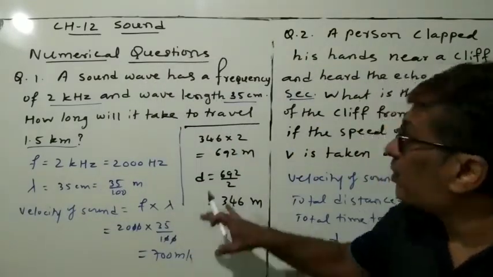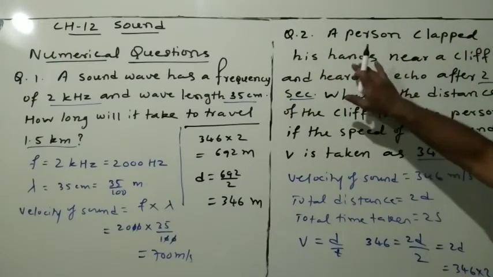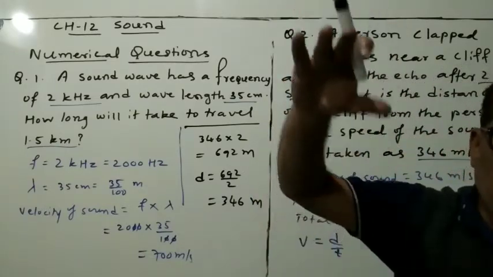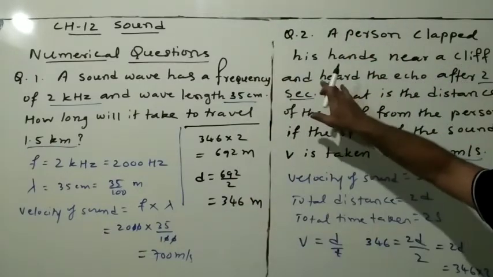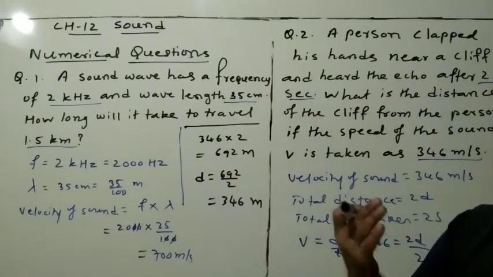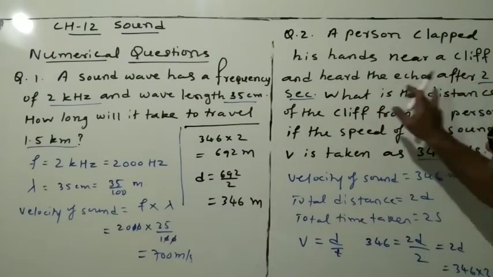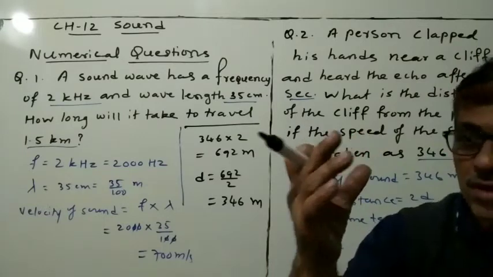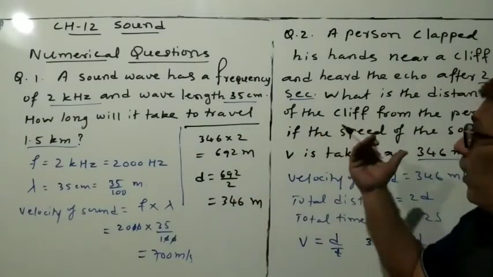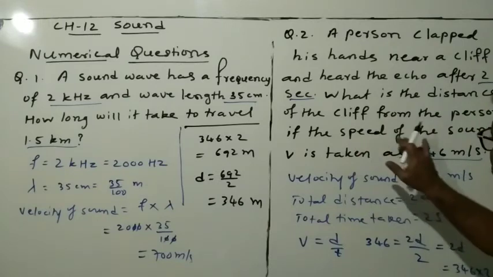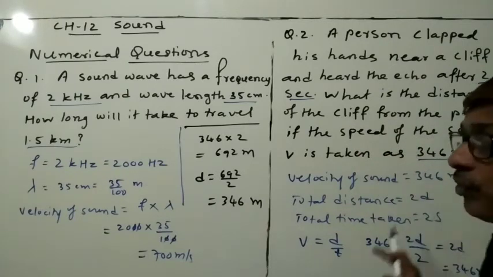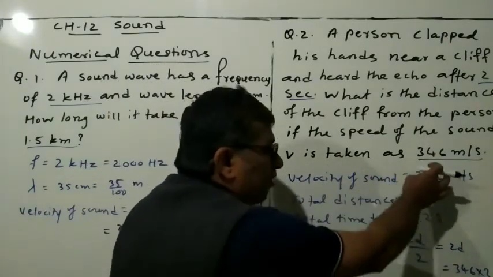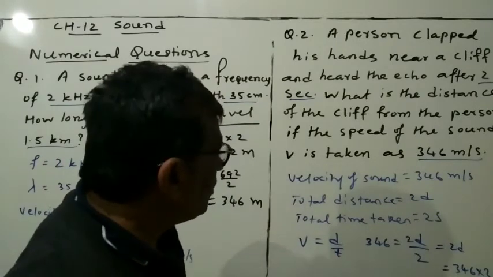So, dear students, what is the question? A person clapped his hands near a cliff, a vertical stone, an obstacle in front of him, and heard the echo, the sound reflected back, after 2 seconds. What is the distance you have to find? If the speed of sound is taken as 346 meters per second. So what we have written here: velocity of sound is 346 meters per second.